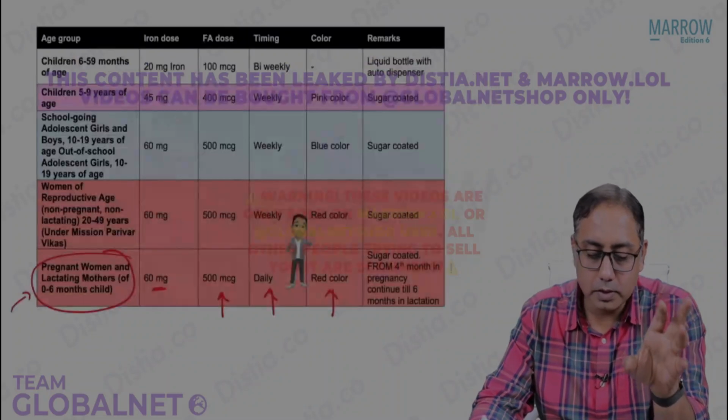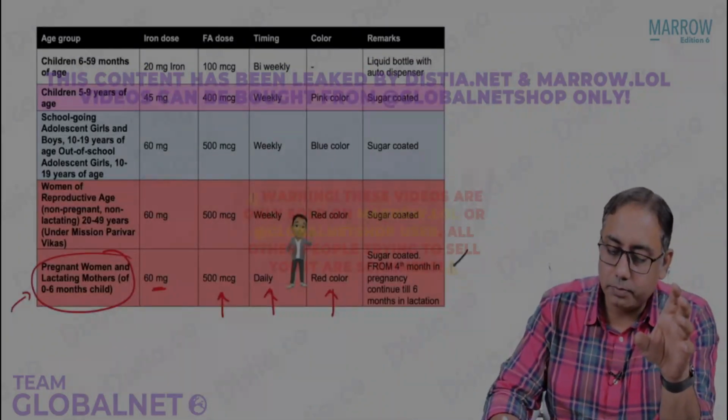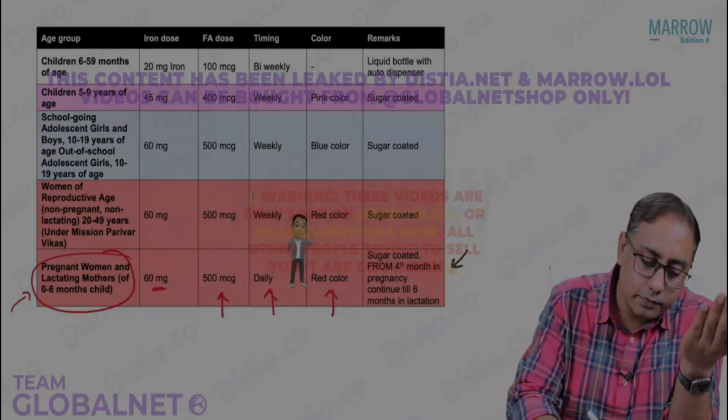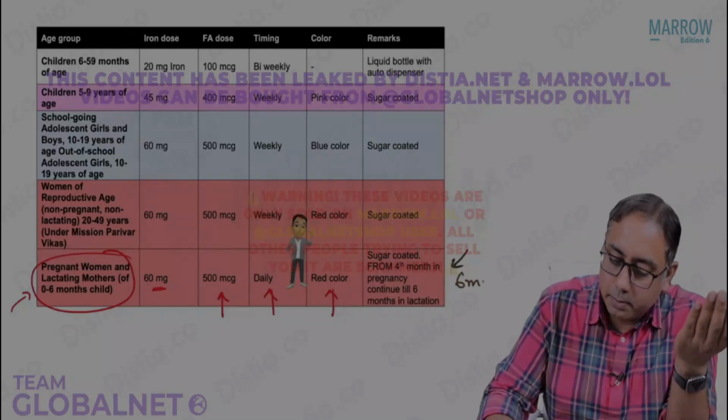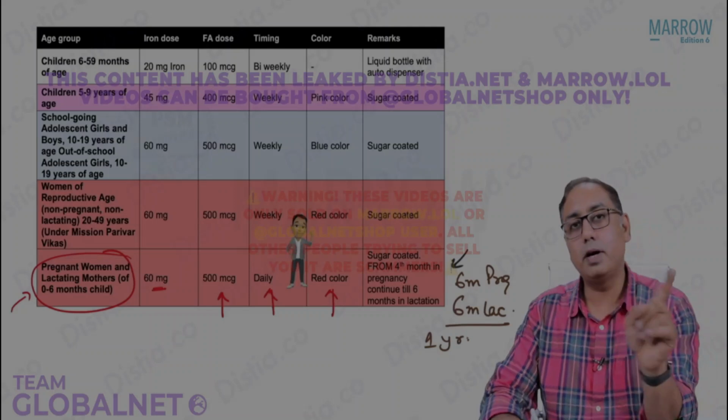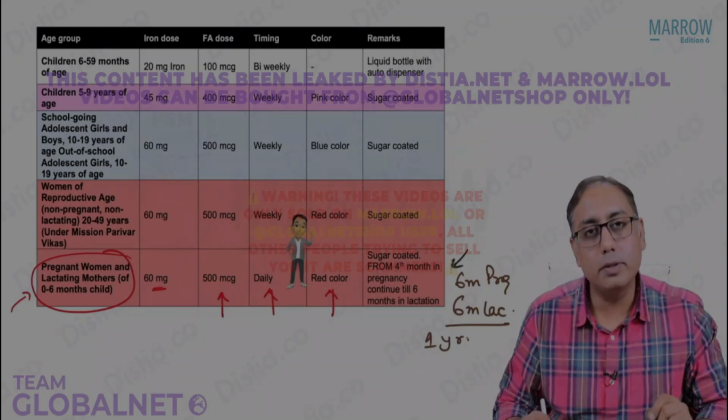So please note that this is what you need to remember. It is started from second trimester onwards. It is given for how much time in pregnancy? It is given for 6 months in pregnancy, and it is given for 6 months during lactation. Total we give iron folic acid for how much time? 1 year under the Anemia Mukt Bharat.